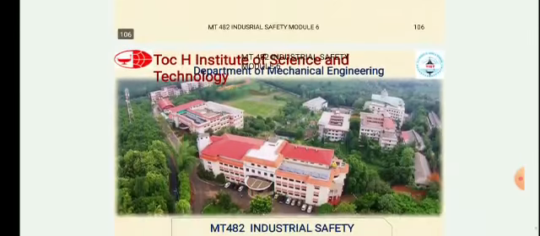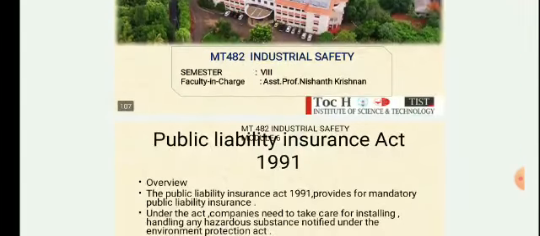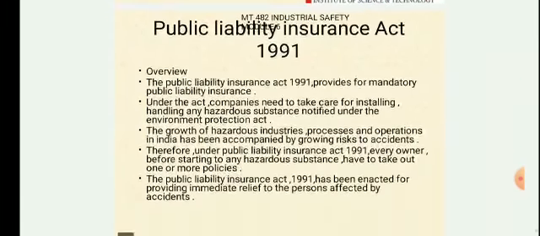Next act is the Public Liability Insurance Act, 1991. This is an overview. The Public Liability Insurance Act 1991 provides for mandatory public liability insurance. It's mandatory. Under the Act, companies need to take insurance for installing or handling any hazardous substance notified under the Environment Protection Act. If the companies handle hazardous substances or hazardous machines, this should be taken care of.